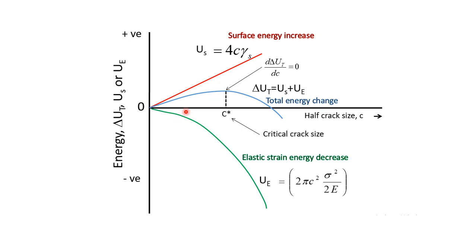The elastic strain energy is decreasing because for this crack size, if the crack is going to grow, the elastic strain energy will decrease. So therefore, there will be a total decrease in the energy of the system. So this is how it is decided. So delta UT, this blue line, is the resultant of the two. That means this minus this. Since this is linear and this is a quadratic function, there will be a point when the total energy change is going to change its trend from increasing to decreasing.